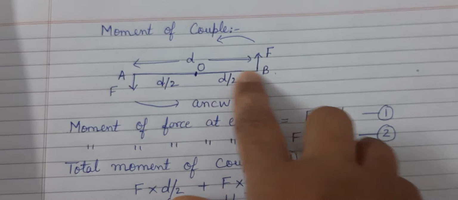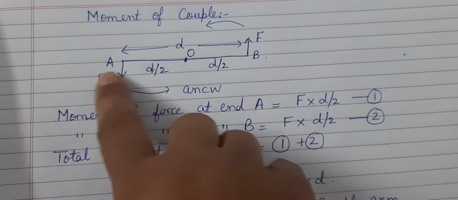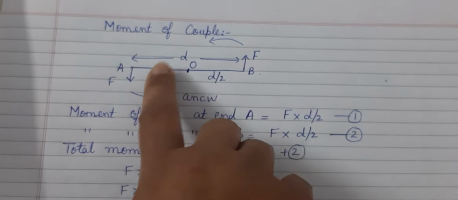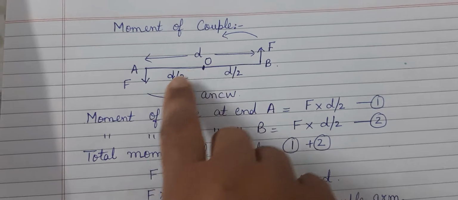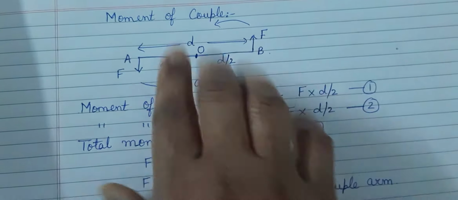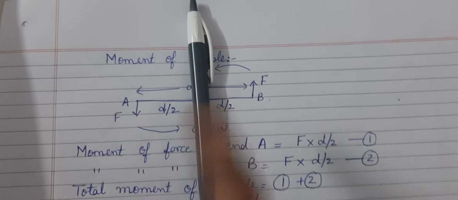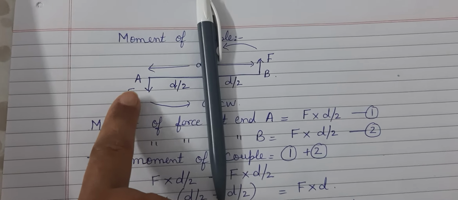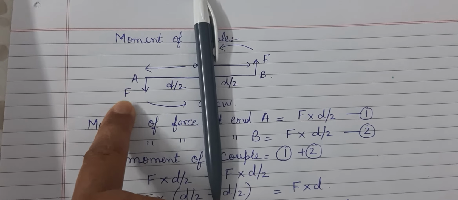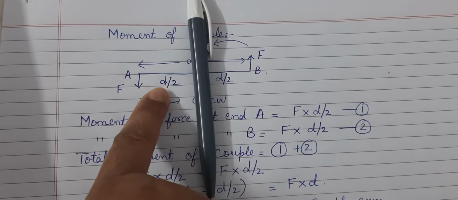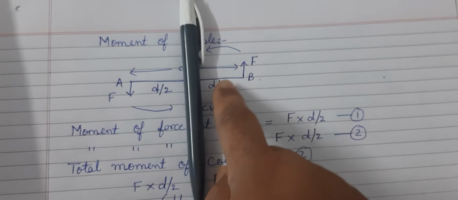Now let's quickly look at how I got this formula for moment of couple. Let us suppose that I have this particular rod which is pivoted at point O. I have two ends of the rod, A and B, and the total distance between A and B is D. Because O is in the center, OA will be D by 2 and OB will be D by 2. If I divide this rod into two parts here, then for a single force, the moment of force at end A is F into the perpendicular distance D by 2. Similarly, the moment of force at end B will be force F into D by 2.